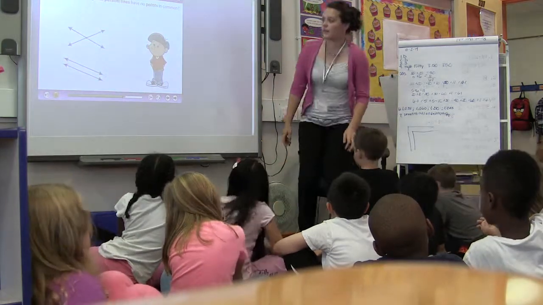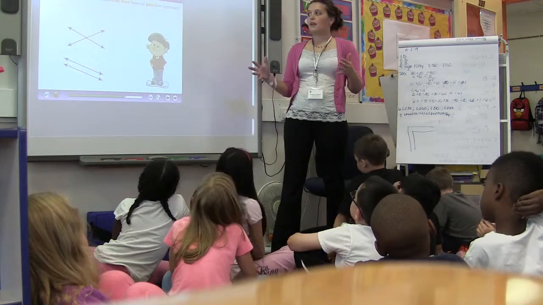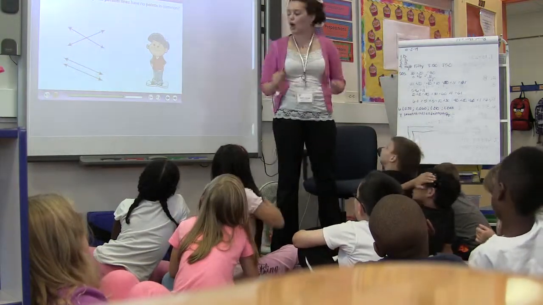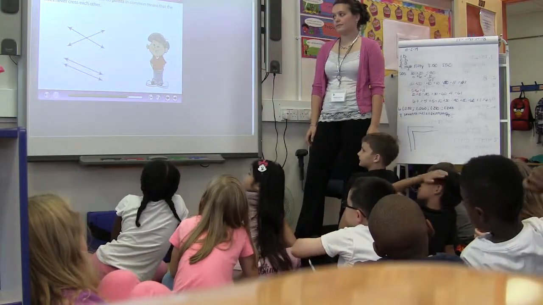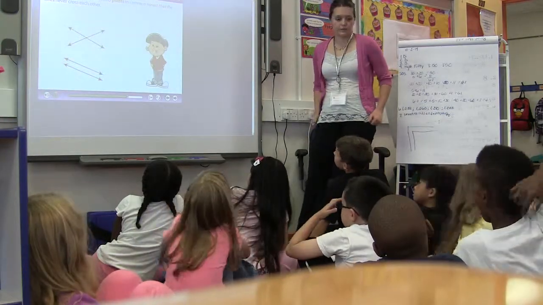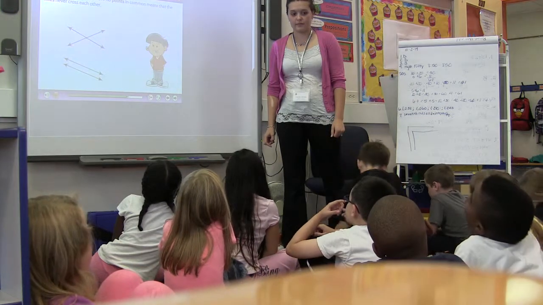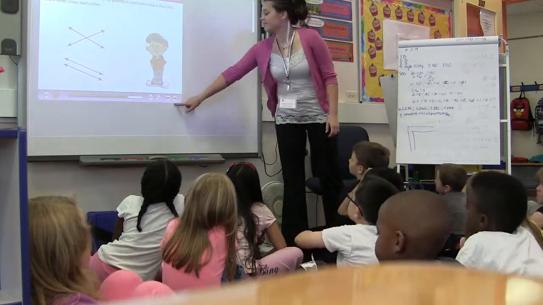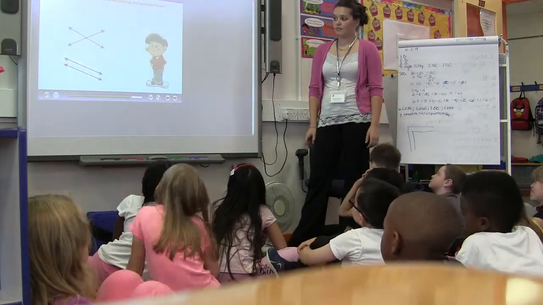Okay. So when they say parallel lines have no points in common, it means they don't what? They don't intersect. To say that parallel lines have no points in common means that the lines never cross each other. Mazes have a lot of intersecting lines. What is the difference between intersecting and parallel lines?